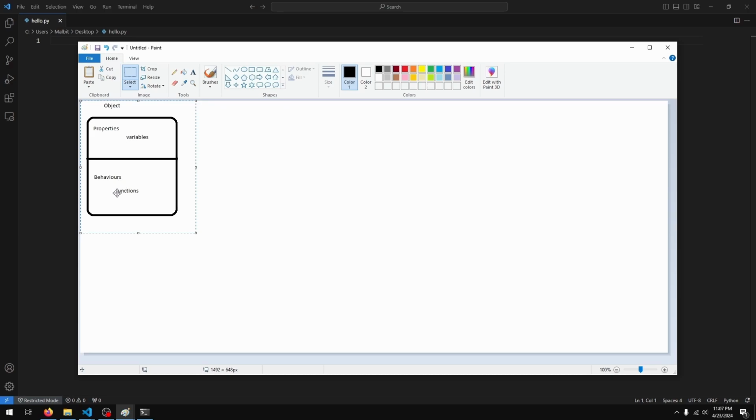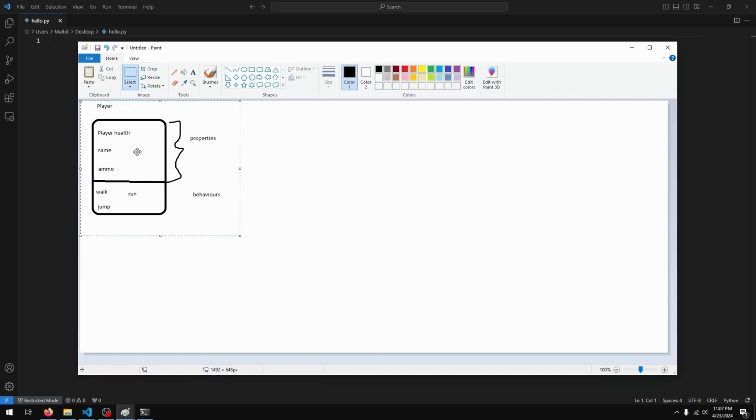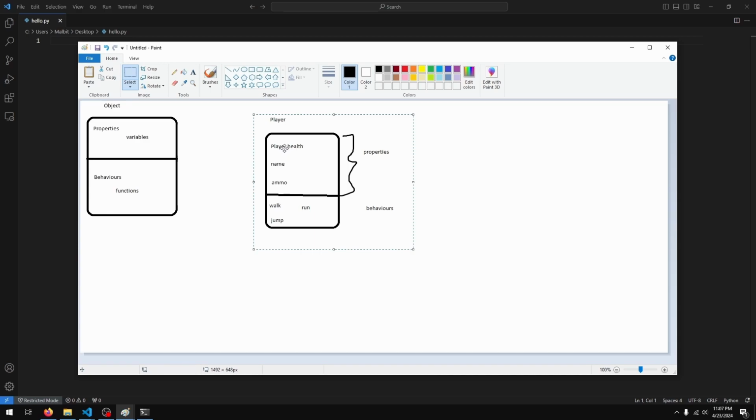Let's say we are creating a game. Our game is going to have a player which we can represent as an object. So if we were to create a player object, it might look something like this. Our player object will have some properties which will basically be their health, their name if the game allows you to give your player a name, and maybe some ammo. Of course it can have lots more, but for this example we'll just stick to these 3.